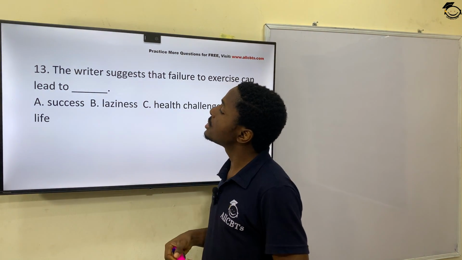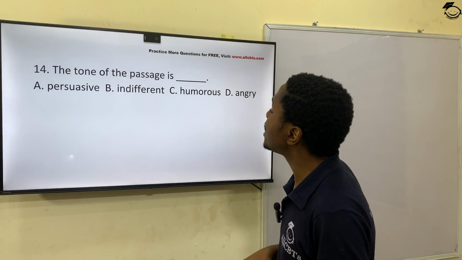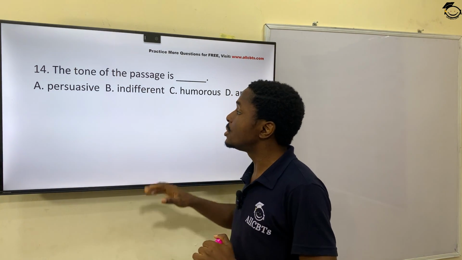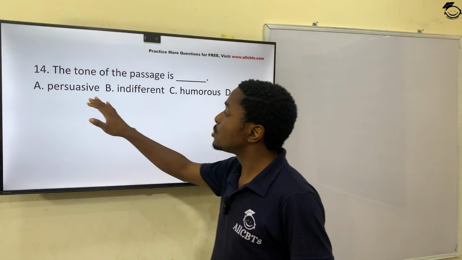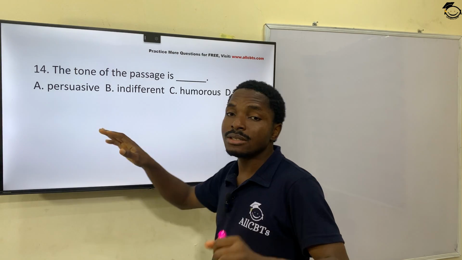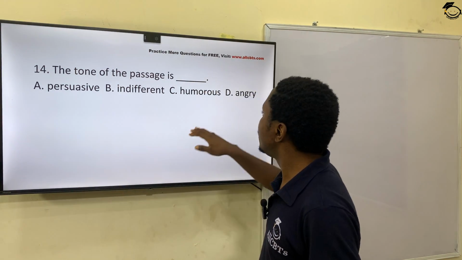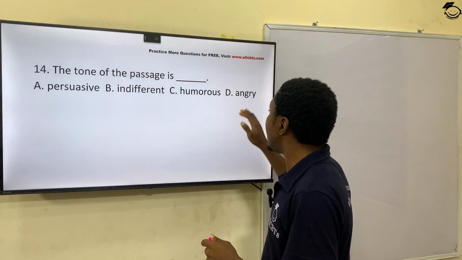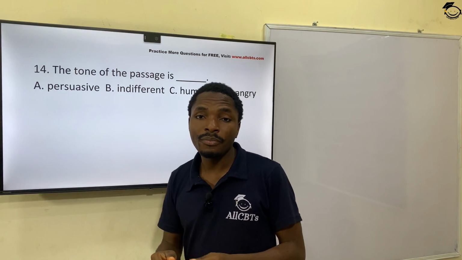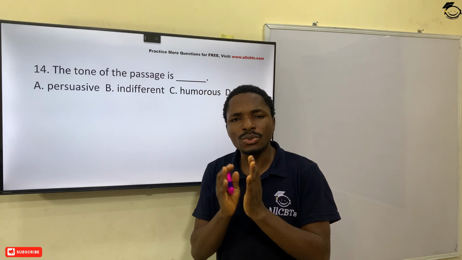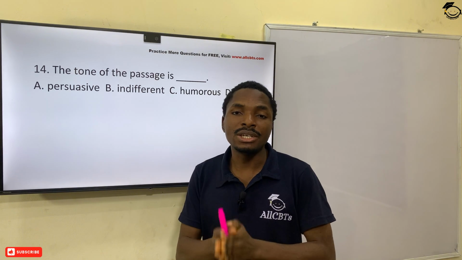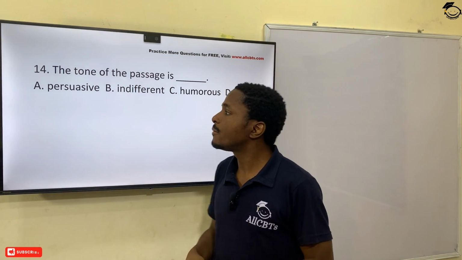Question 14. The tone of the passage is what? So just like we saw in the previous comprehension, what is the tone of this passage? Is it persuasive? Indifferent, meaning not taking any side? No. Humorous? Laughable? No. Angry? No. So it's persuasive. The writer is trying to help us to see the benefits or the importance of exercise and why we should engage in it. So it's persuasive.